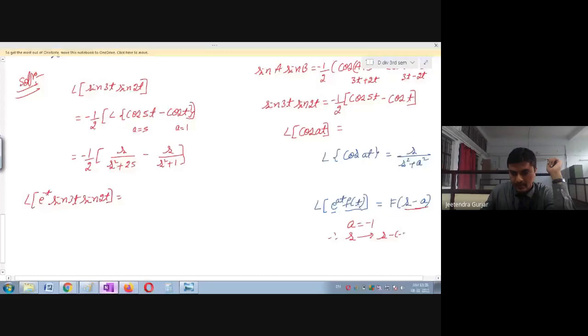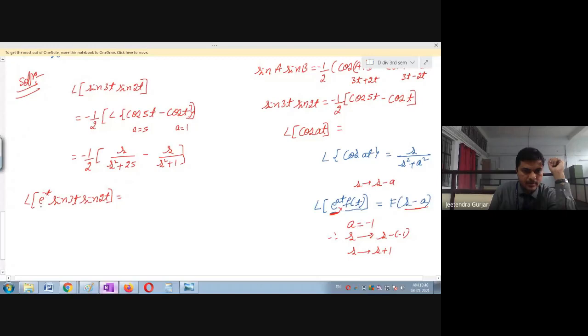So therefore, s will change to s plus 1. Is it clear? So whenever you multiply by e raised to at, you use the shifting property and change s to s minus a. Please remember. So wherever s is there, I'm going to shift it as s plus 1 because a is minus 1.